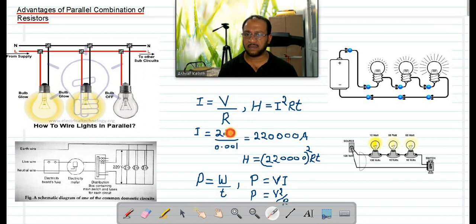V is 220 volt, the supply voltage in our buildings, and the two wires come into direct contact with a very small resistance of 0.001 ohm. When we divide, there are three decimal positions, so I should add 3 zeros to the numerator. So 220 followed by 3 zeros means 2,20,000 ampere current. Then how much heat energy will there be? I square R T, with 2,20,000 squared. It will be a very huge amount. So the entire building will start burning. That is called overloading, or short circuit.